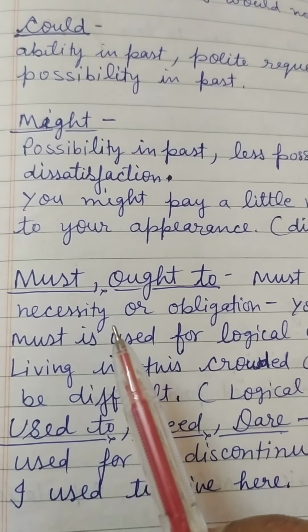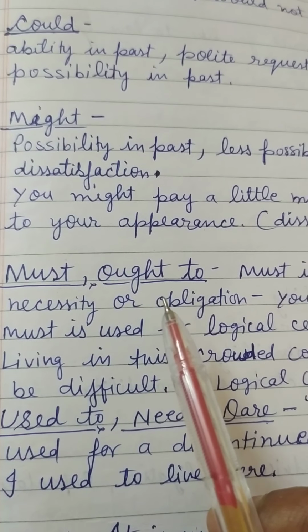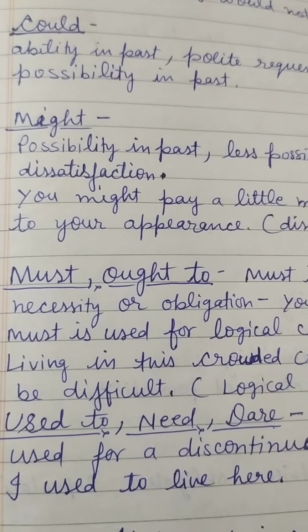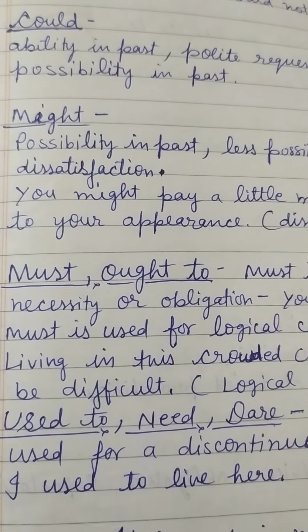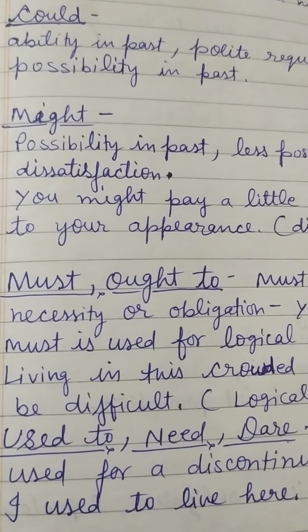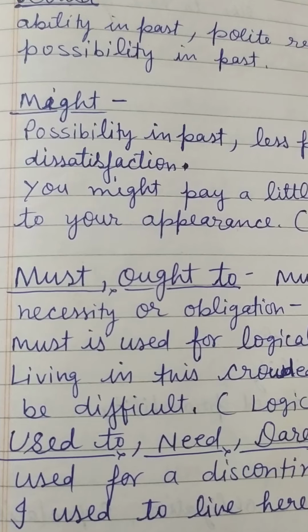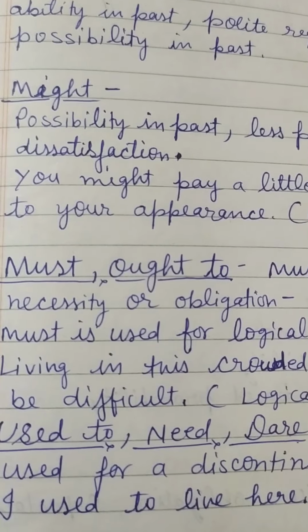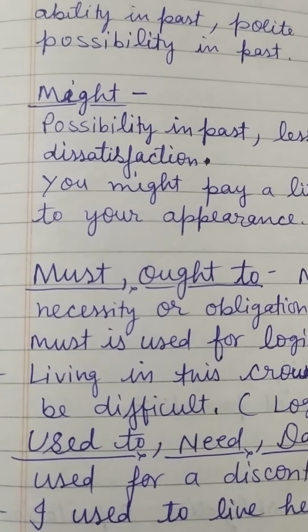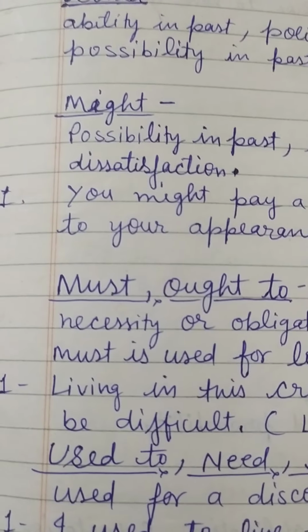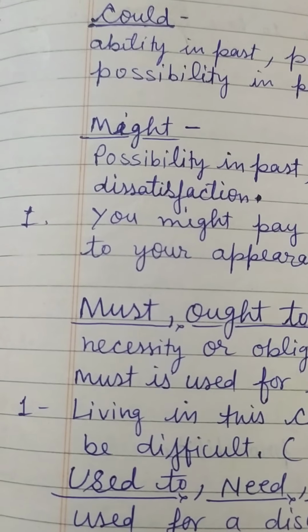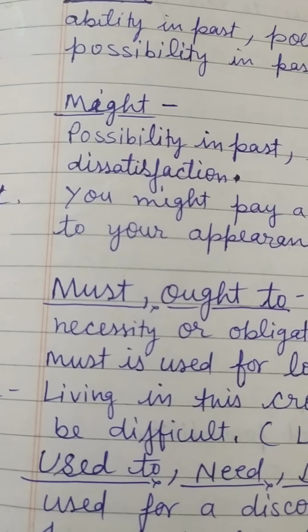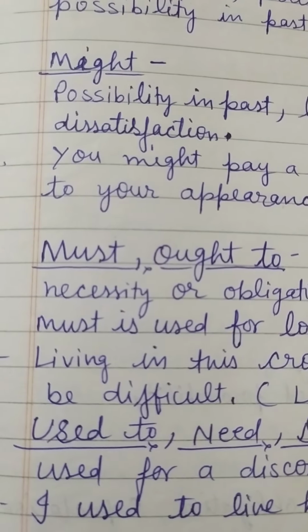And use of must and ought to. So ought to is used for moral obligation and for necessity. That means what we ought to do. So ought to is used for that. Or must is also used for compulsion, for moral obligation or necessity. So where we are compelled to do that or someone. In strong possibility, determination, and must is also used for refusal. You must not do that. So in this way we use must.